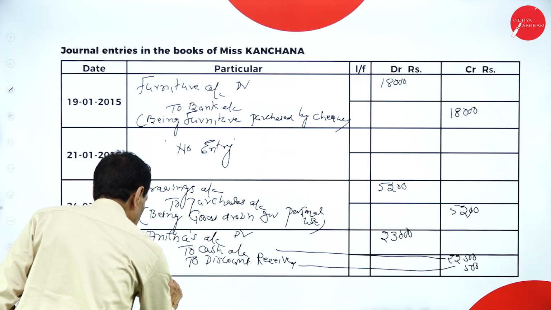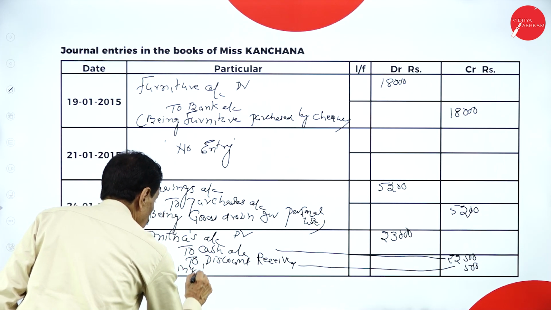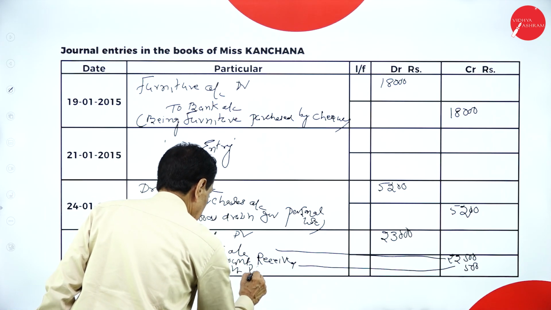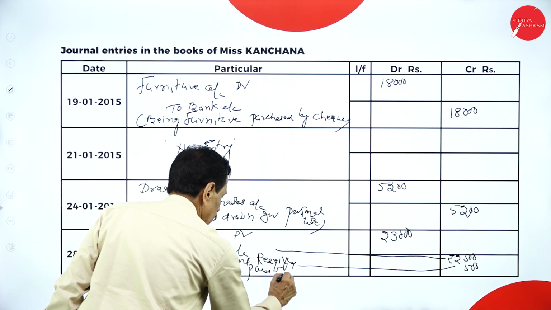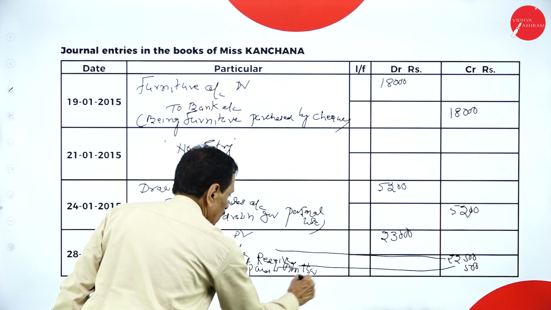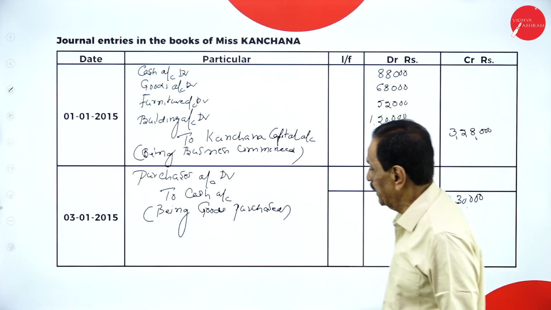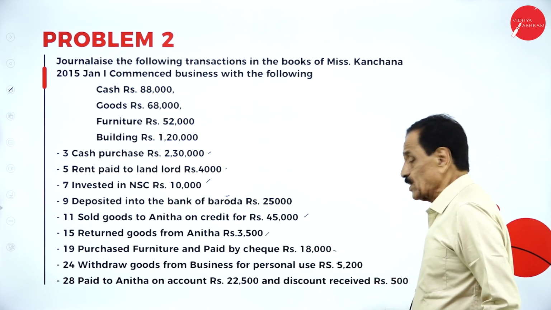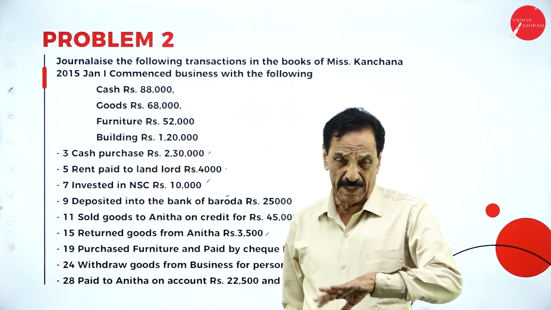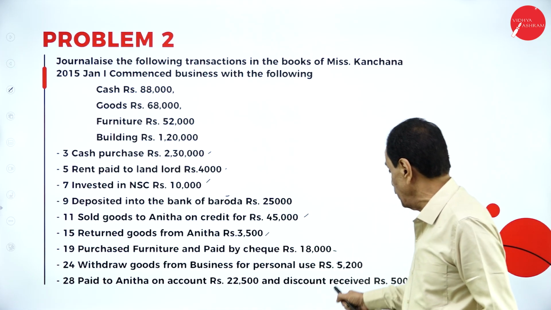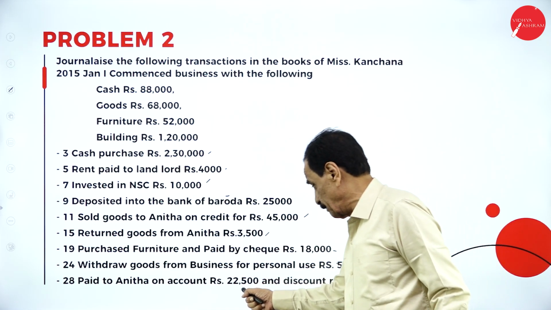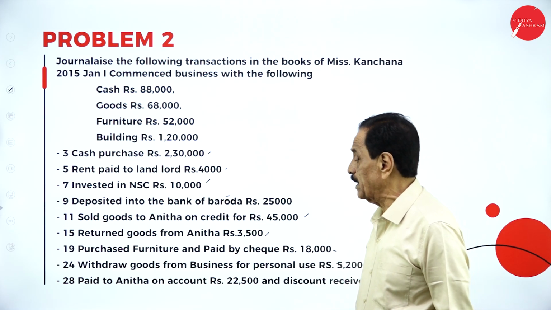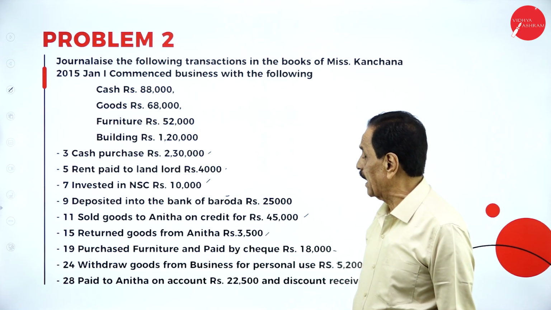Being amount paid to Anita. The entry: paid to Anita. How much cash? 22,500. Discount is a nominal account. Debit the losses, credit the gains. How much gain did we get? 500. Actually paid 22,500; 22,500 plus 500 means 23,000, which goes in favor of Anita.